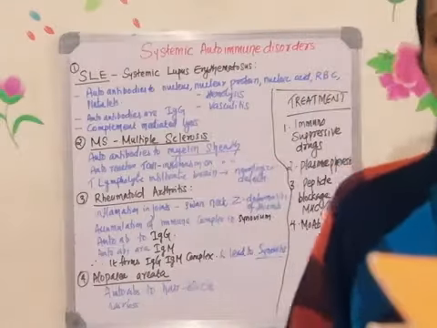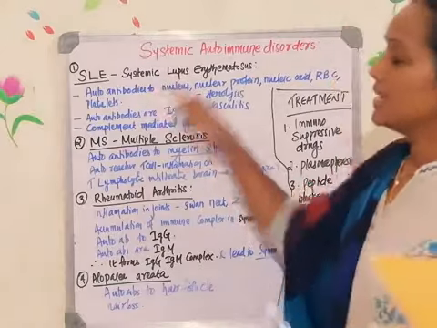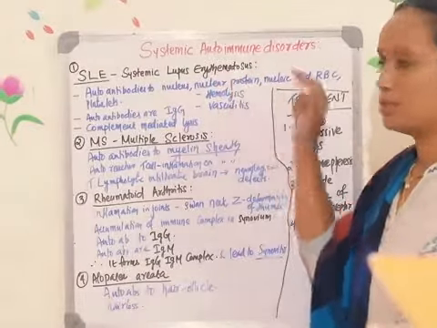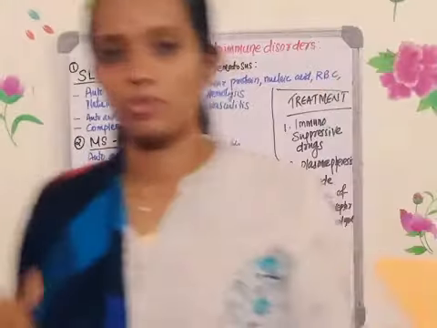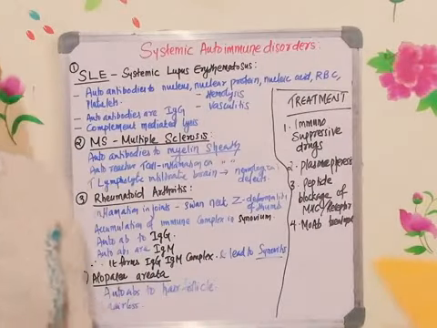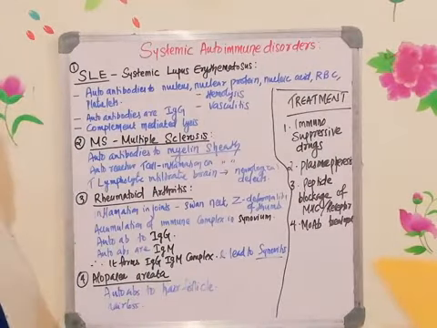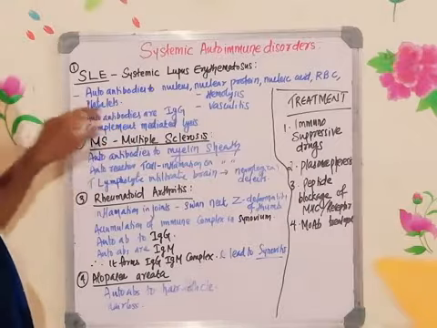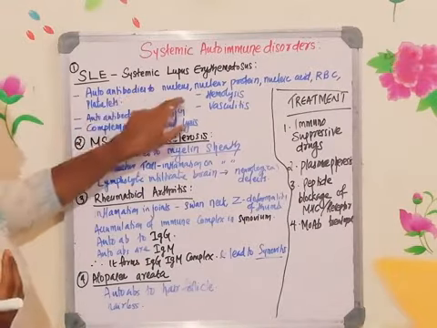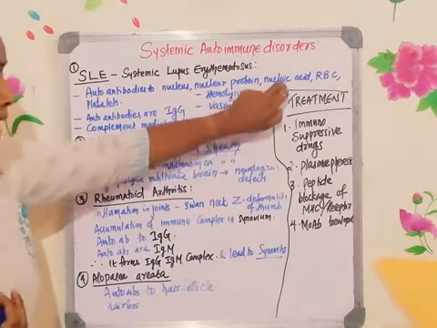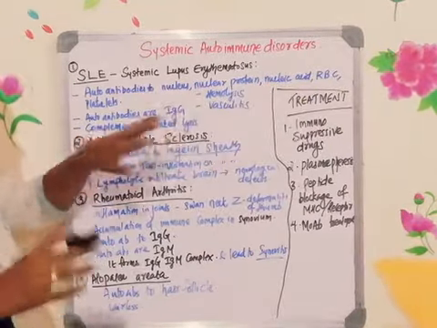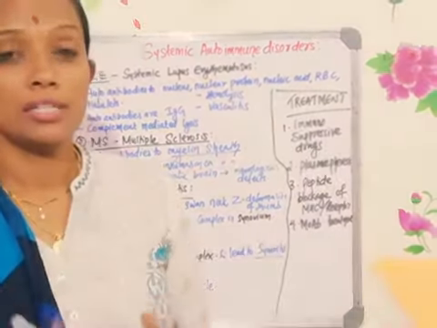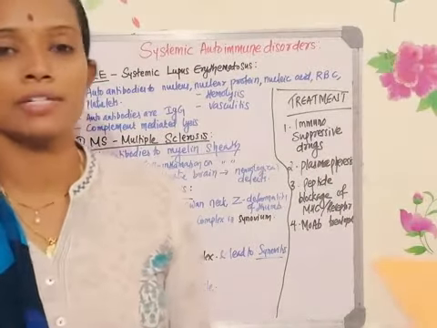The first one we are going to see is known as SLE. SLE stands for systemic lupus erythematosus. So usually it is called lupus also. Now this is a very dangerous condition of autoimmune disorder, wherein, as you can see here, I have given the list of autoantibodies. The immune system will identify nucleus, nuclear protein, nucleic acid, histones, RBC, platelets. All these cells and proteins will be identified by the immune system. A set of antibodies will be synthesized for various antigens which are there in the body.